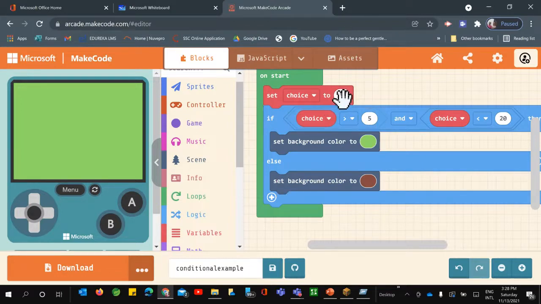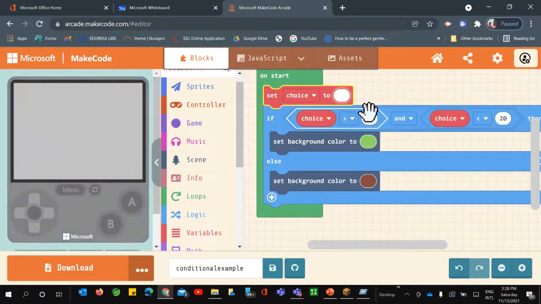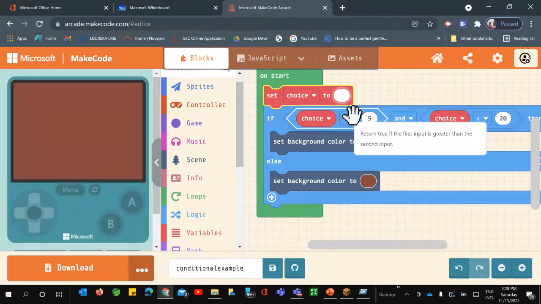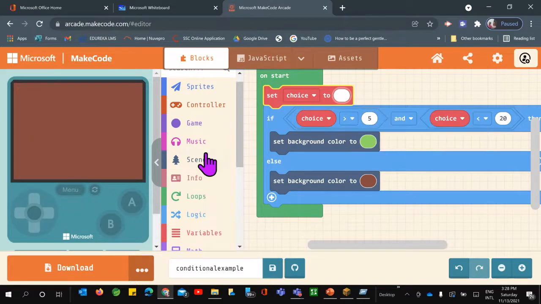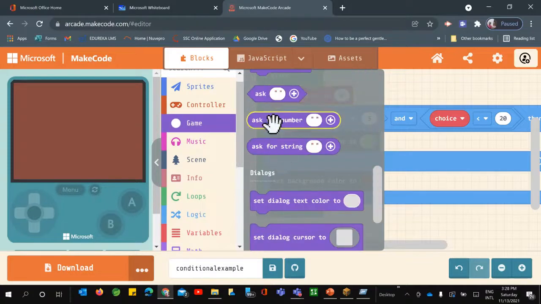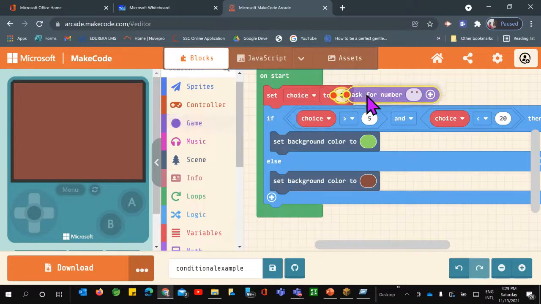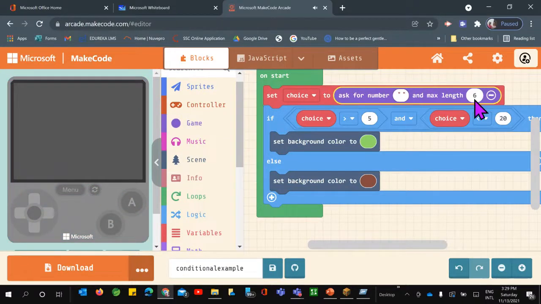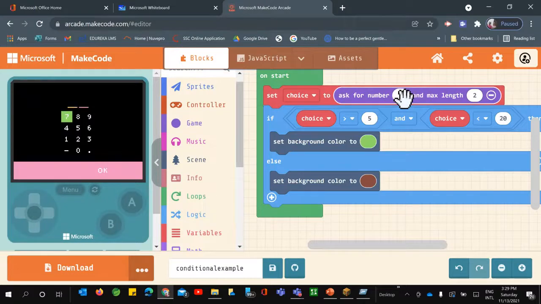And if you remember, I also asked for the number from the user. So instead of having already defined the 13, I do not want to define it. What I'll do, I'll go to this game and I'll ask from the user. So I'll say, ask for a number here. You can just enter it, and the number's length is, because here it is 20, so the length of that number should be 2. Okay.